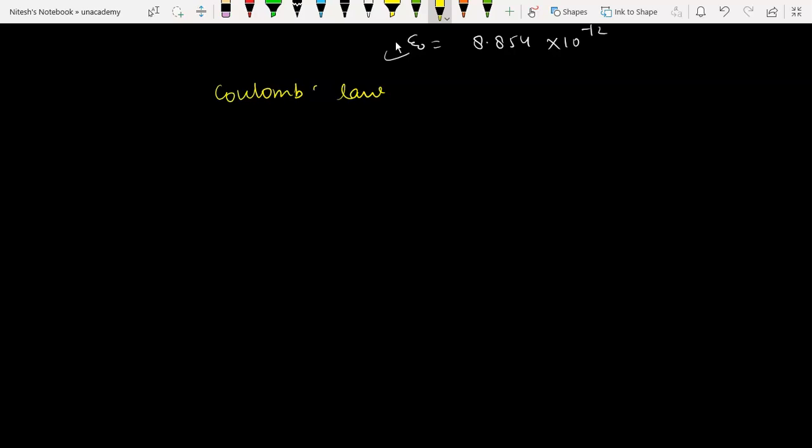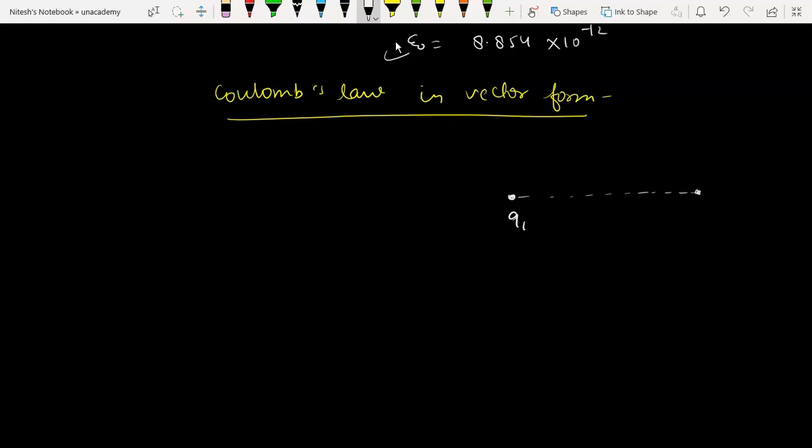Coulomb's law in vector form. Now suppose there is a charge Q1 over here, and there is another charge Q2 over here. Forces will be acting. The force will be acting on charge Q2 due to Q1, and the direction of the force will be in this direction. So we will say F21. How do we remember this? F21 means force on 2 due to 1, right?